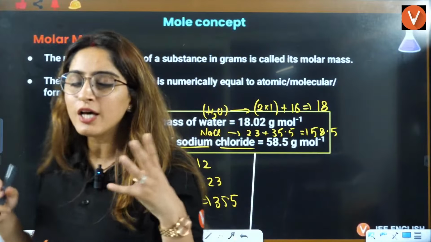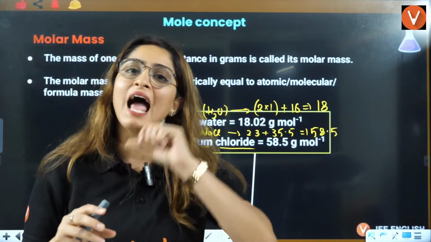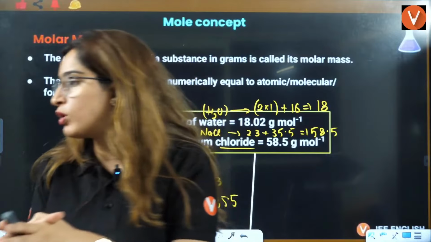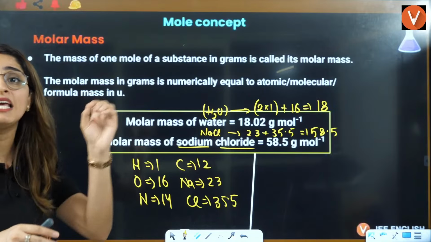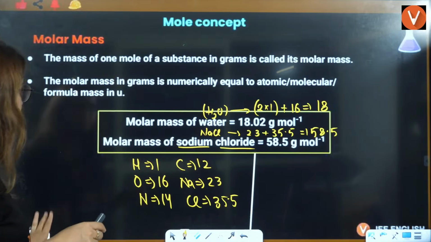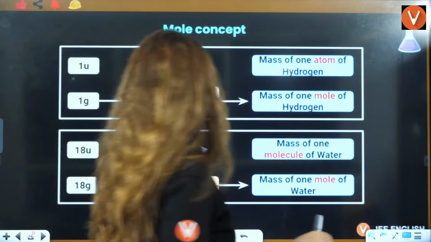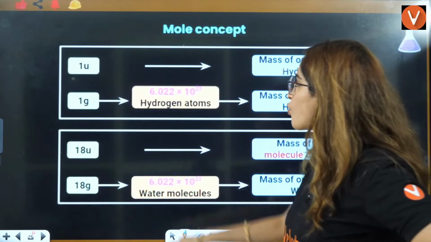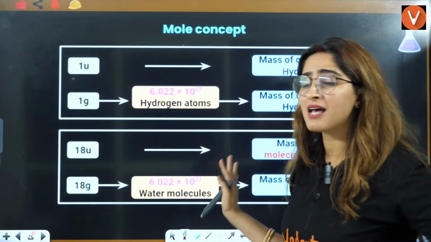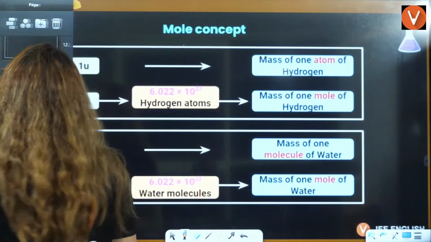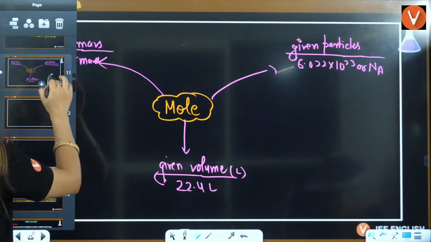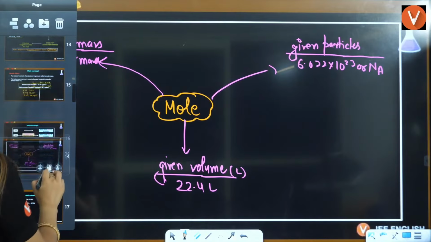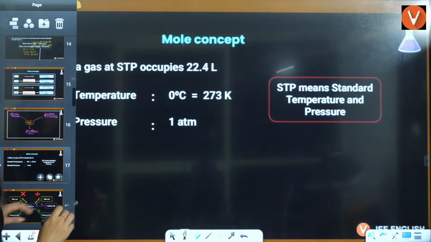Whatever molar mass we calculate, we add the molar masses of each atom, and that will be your molar mass, or you can also say molecular mass. That was about the mole concept. I have given you a better table for that. You can go through this if you are able to understand it. Otherwise, I would advise the chart that I have given you, which is beneficial for you.